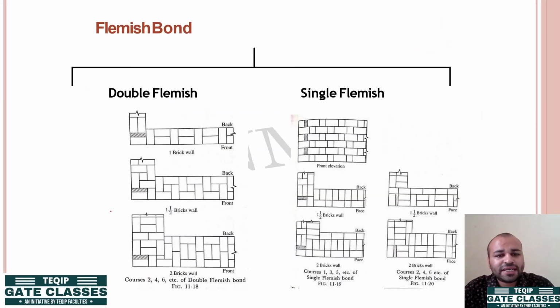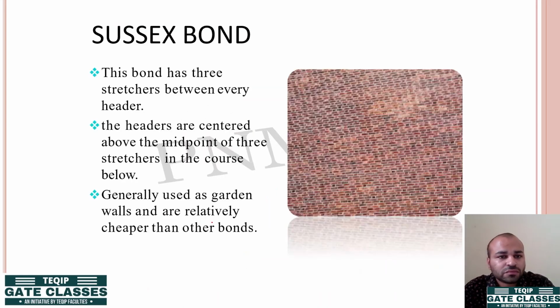Now this is again typical different layouts, different views for a Flemish bond. You can see that here in this plan, in this top view, the thickness of the brick wall is further increased. You can see that the thickness of the wall is now 1.5 brick thick. यानी कि इसकी thickness 1.5 times a brick thickness wall हो गई है, यानी कि around इसकी nominal size 30 सेंटीमीटर चली गई है. ठीक है, in case of English bond it is 1 brick thick.